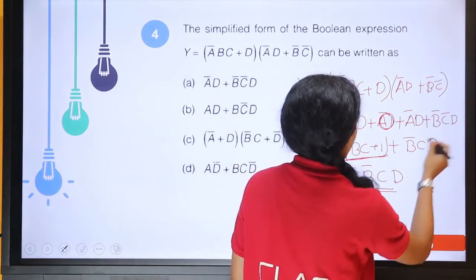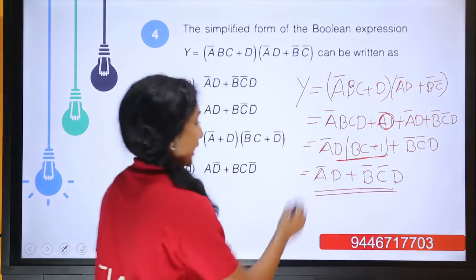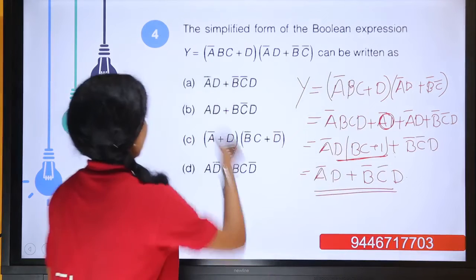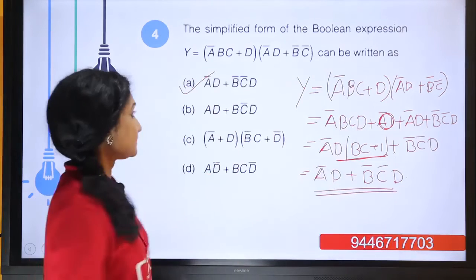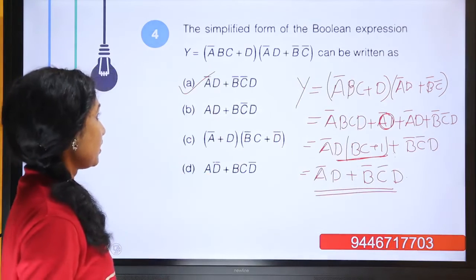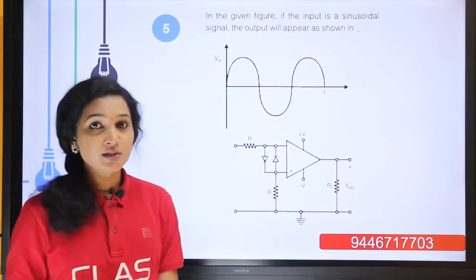Here we have a complement. It becomes a bar d or b bar c bar d. It's in option A. Okay. So moving to the next question.